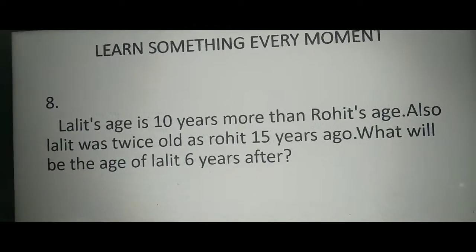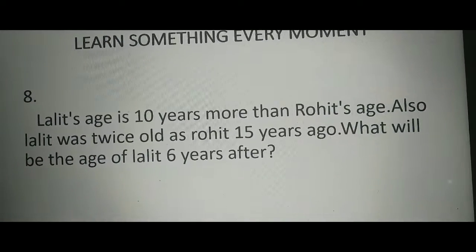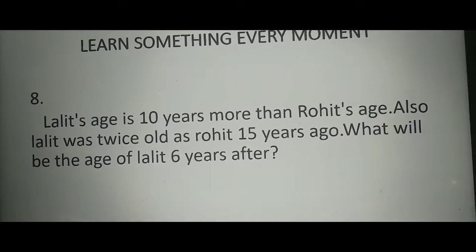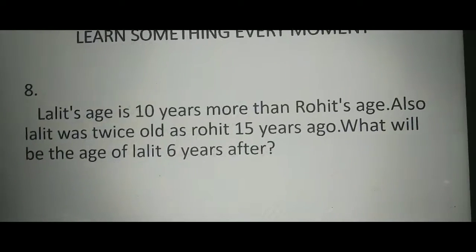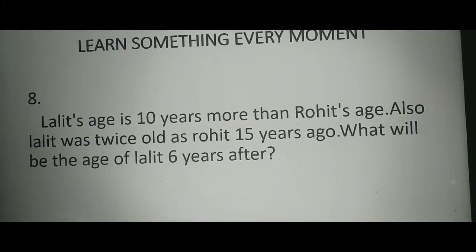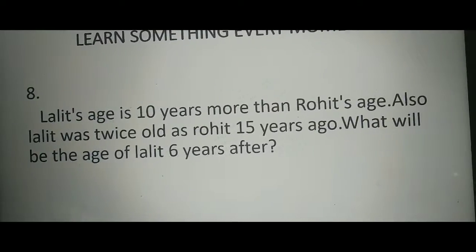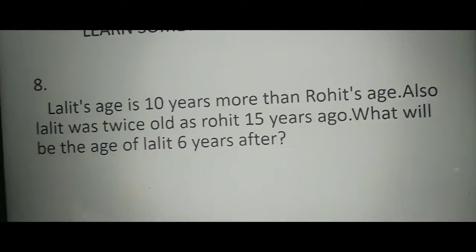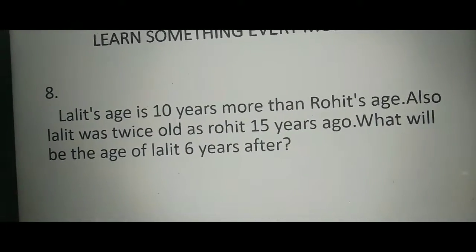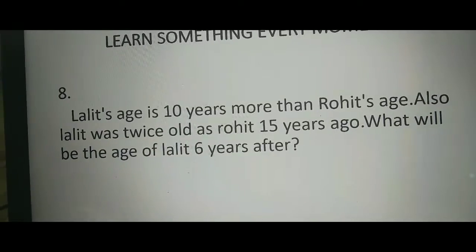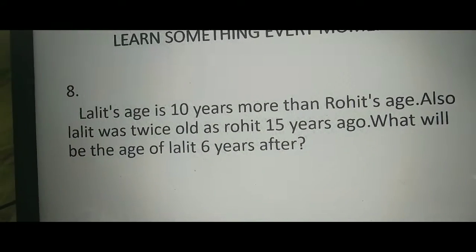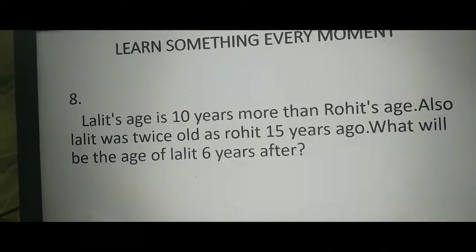Lalit's age is 10 years more than Rohit's age. Also Lalit was twice as old as Rohit 15 years ago. What will be the age of Lalit 6 years after? This question is very easy. You must do it. Okay. See, Lalit's age is 10 years more than Rohit's age. Also Lalit was twice as old as Rohit 15 years ago.